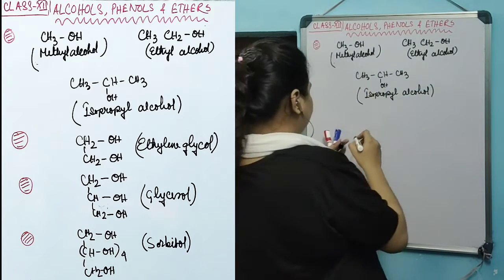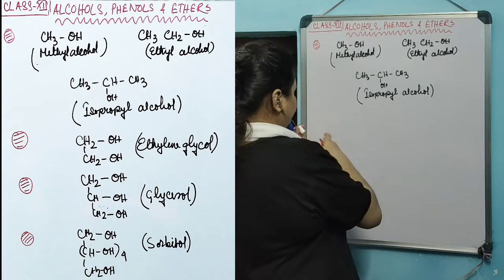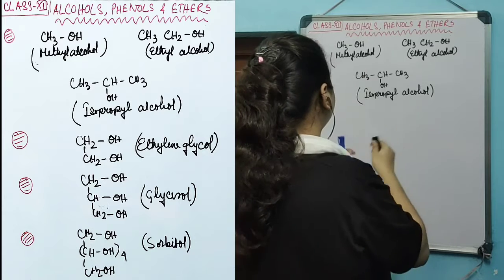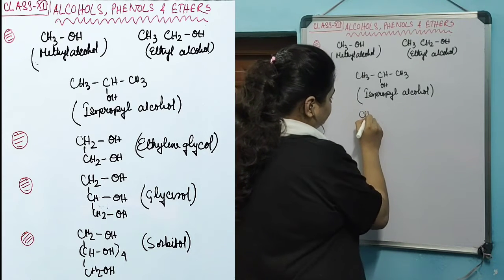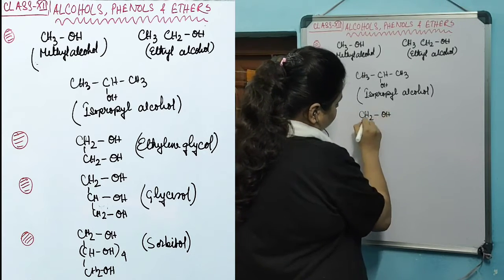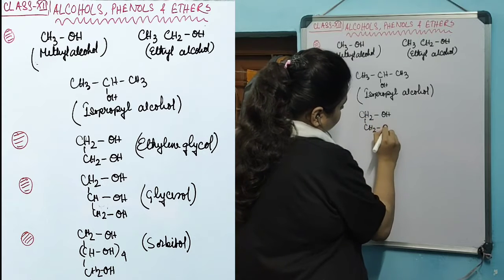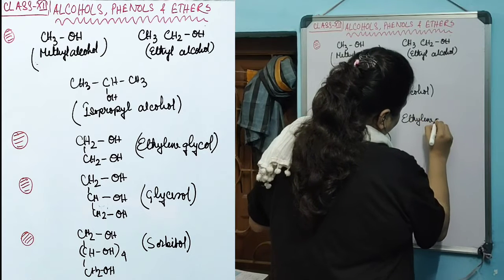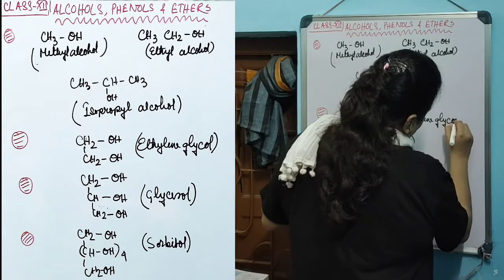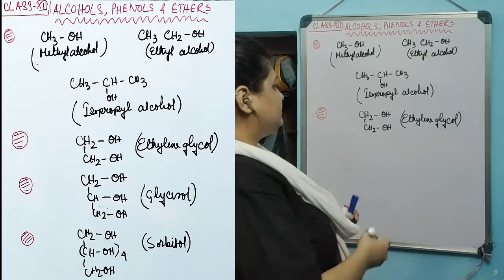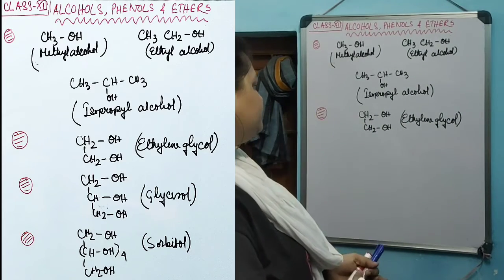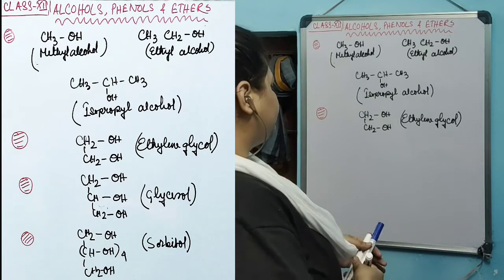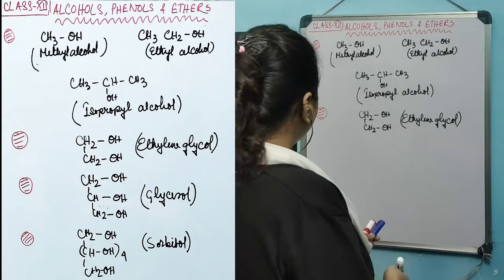These alcohols are examples of monoalcohols. If I have to take an example of a dialcohol, the most common one is ethylene glycol. This is ethylene glycol, where two OH groups are present on the two adjacent carbons of the ethyl group.